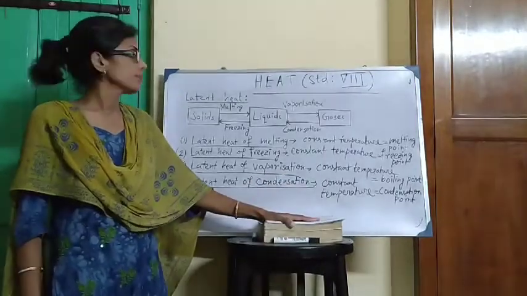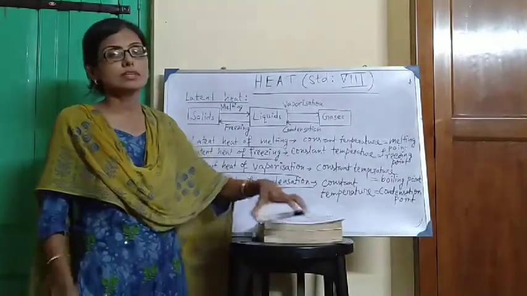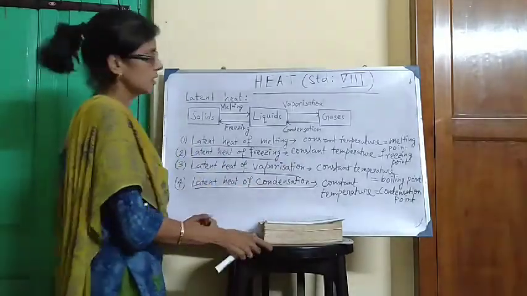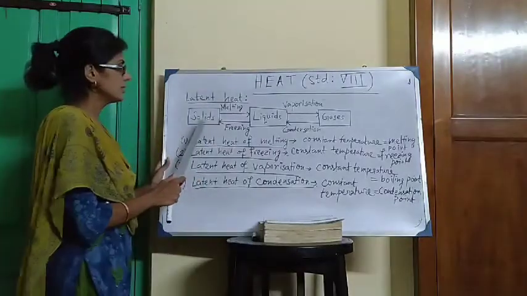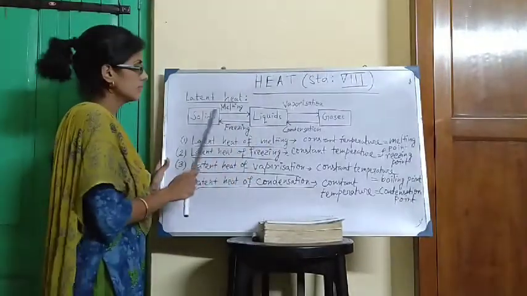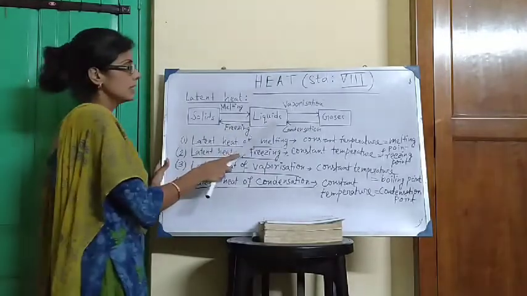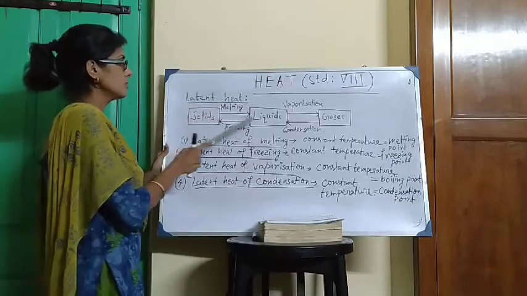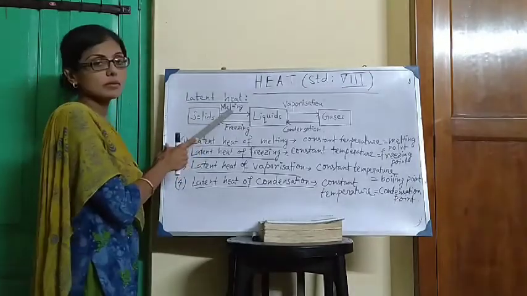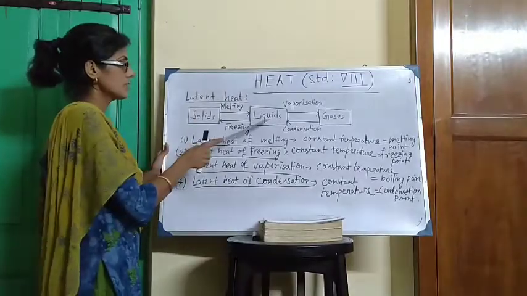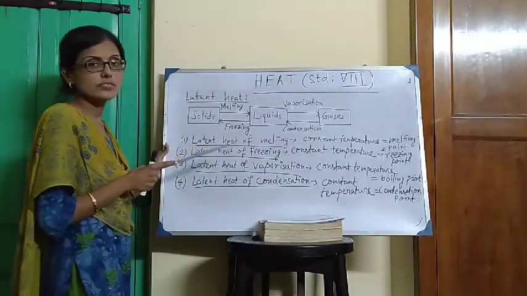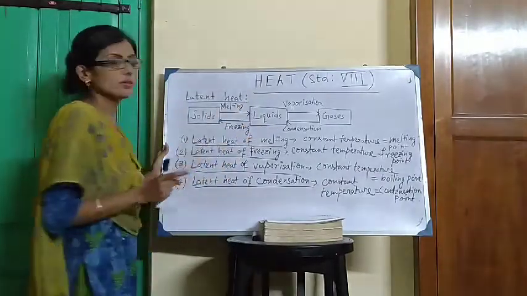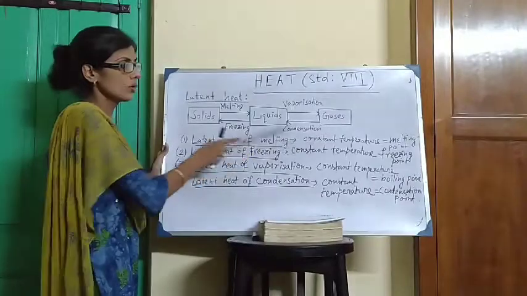Good evening, children. Last day we had done the concept of latent heat. We had already discussed that generally there are three states of matter: solids or solid state, liquids or liquid state, gases or gaseous state. To change from solid to liquid, the process is melting. The reverse process, liquid to solid, is known as freezing. Liquid to gaseous state is vaporization. Gaseous state to liquid state is known as condensation.